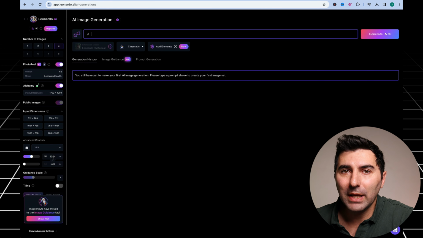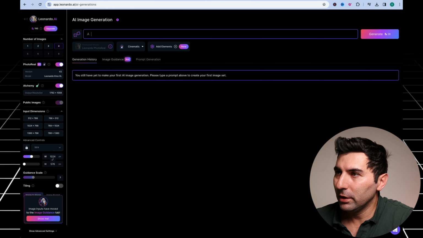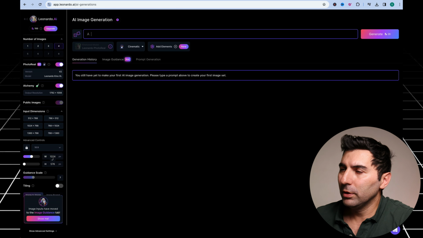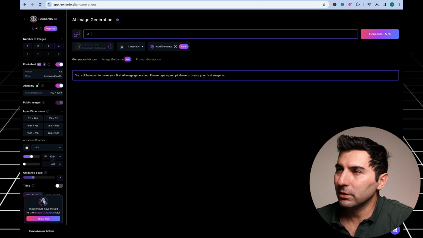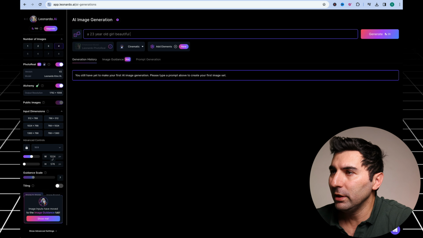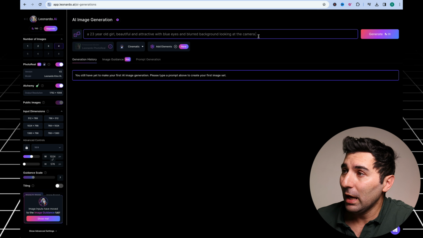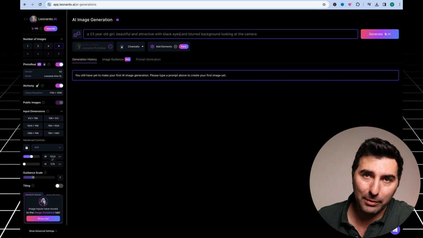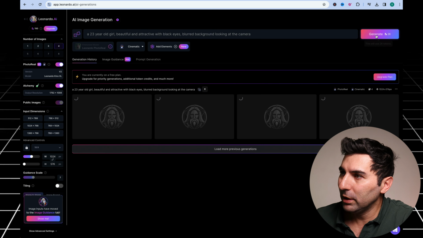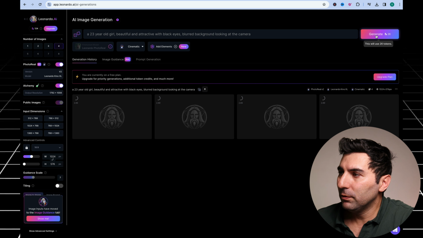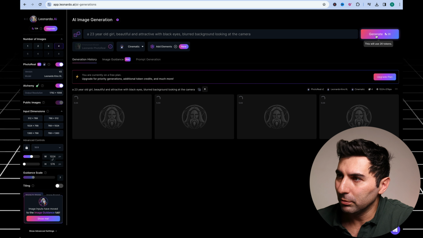So here I am in the dashboard area of Leonardo.ai, and at the top here, there is a section, type a prompt. So here in this prompt area at the top, I type a 23-year-old girl, beautiful and attractive, with black eyes and blurred background looking at the camera. And then I click generate to make the image. After a few seconds, this AI is making 4 photos for me based on the prompt.